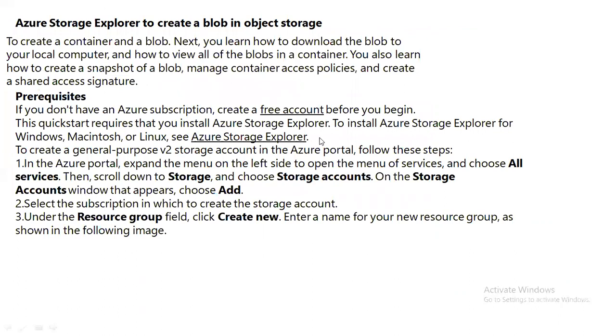So you can use the Azure Storage Explorer or AZ Copy to move data from on-premise to cloud. If you have large amounts of data, let's say 1 terabyte, 5 terabytes, even petabytes, AZ Copy works much faster for import and export.